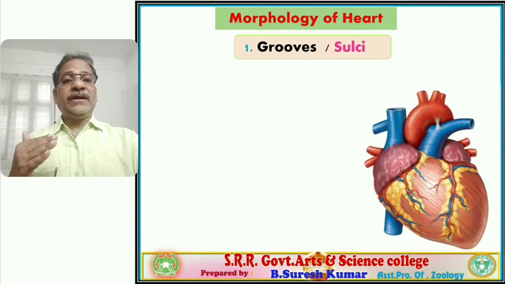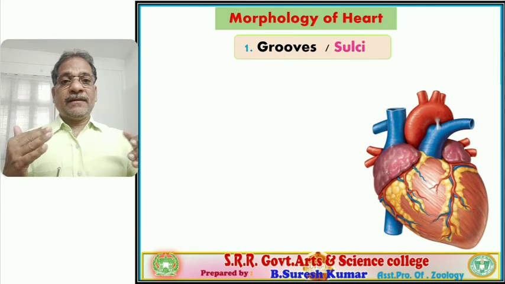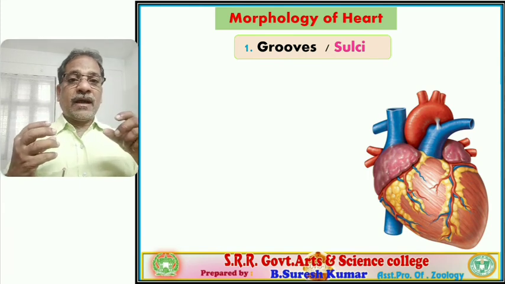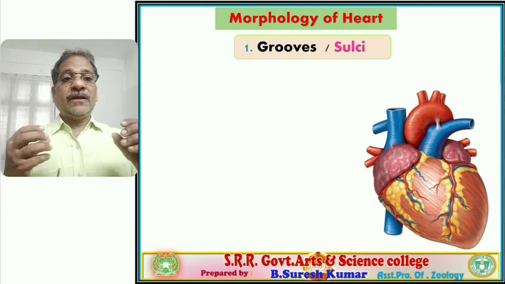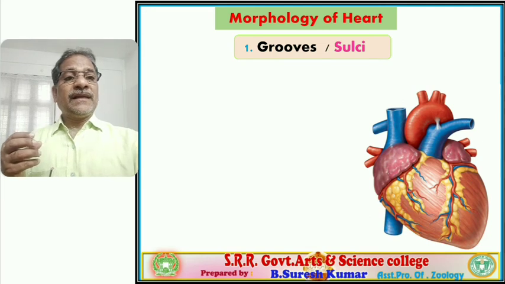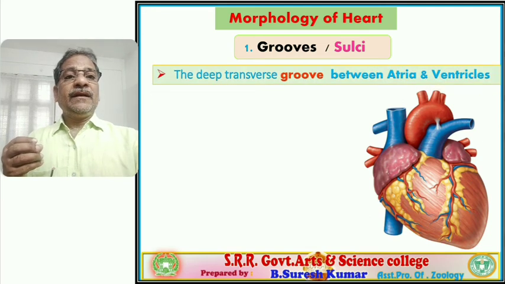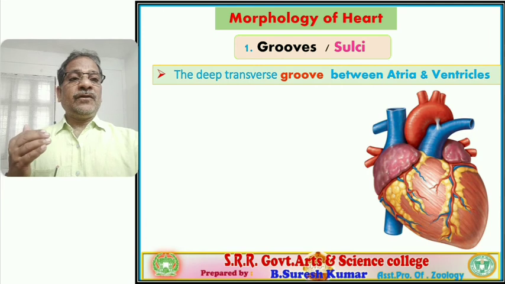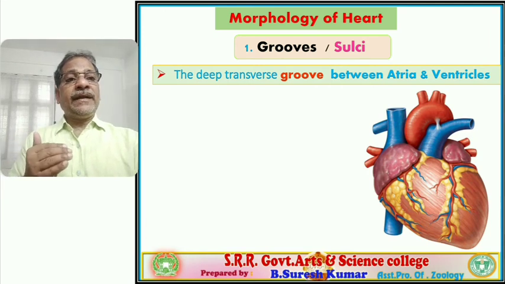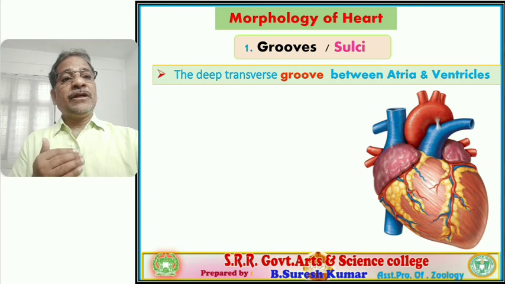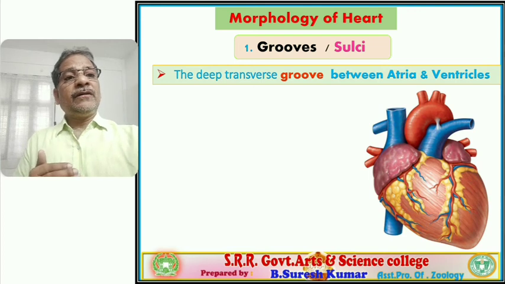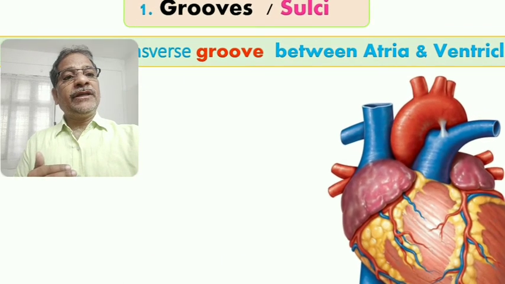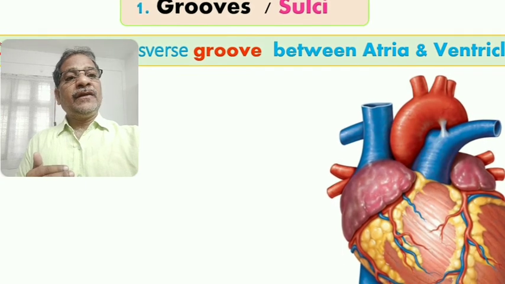What are grooves? They are deep, hollow structures, the grooves also called sulci. Externally, we find between the two atria an interatrial groove, in which we observe the accommodation of major blood vessels.